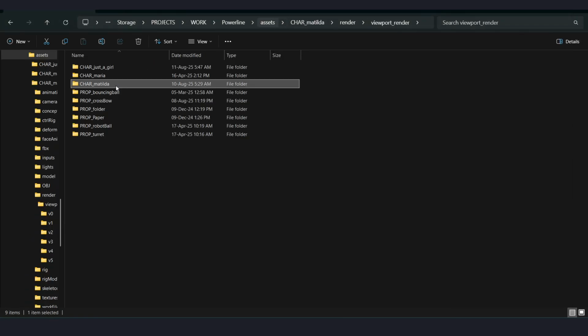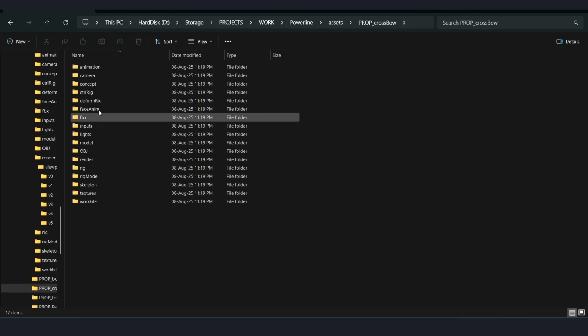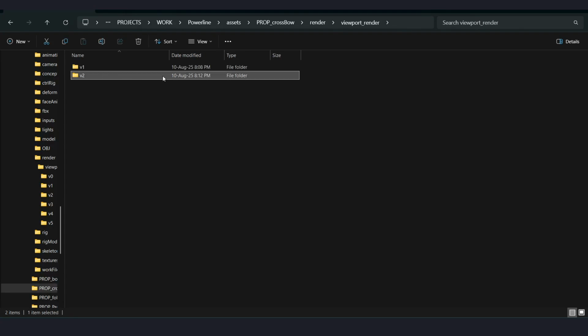I said prop crossbow and as you can see, this took place yesterday, 10th August 8:12, and after some time, a version 3 folder will be created here. You can see it in real time.